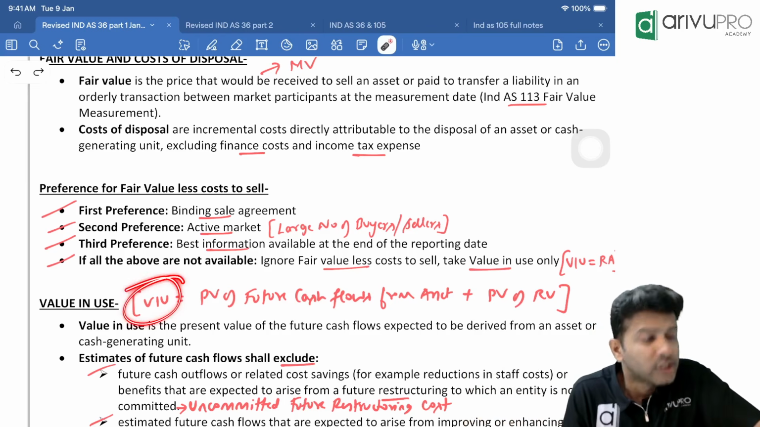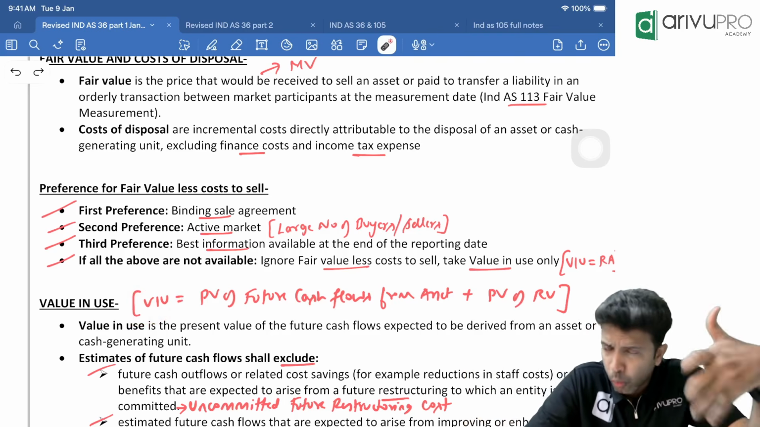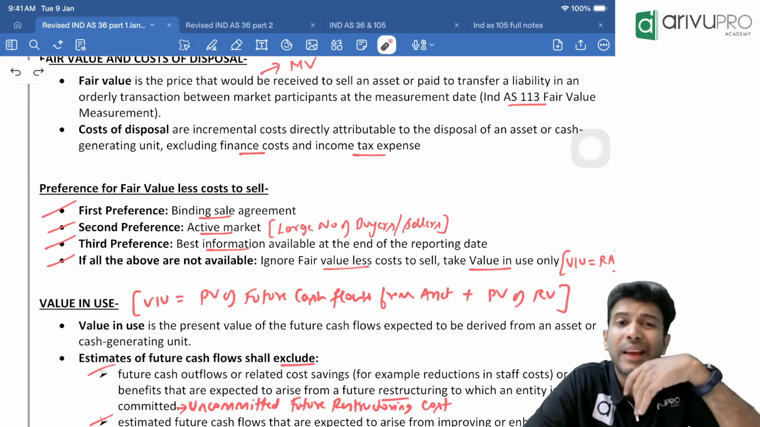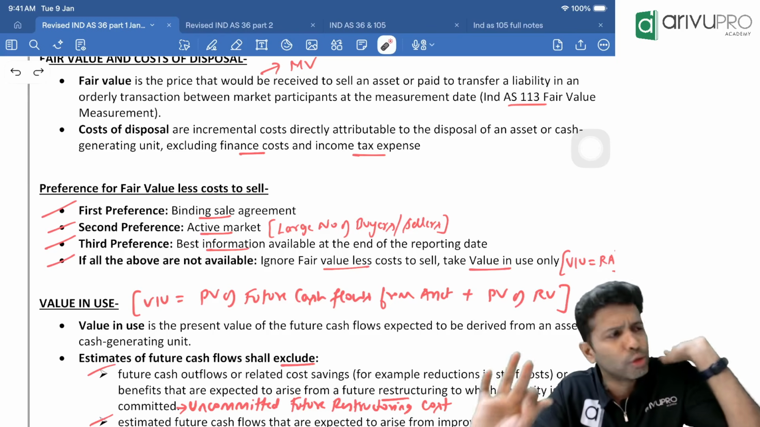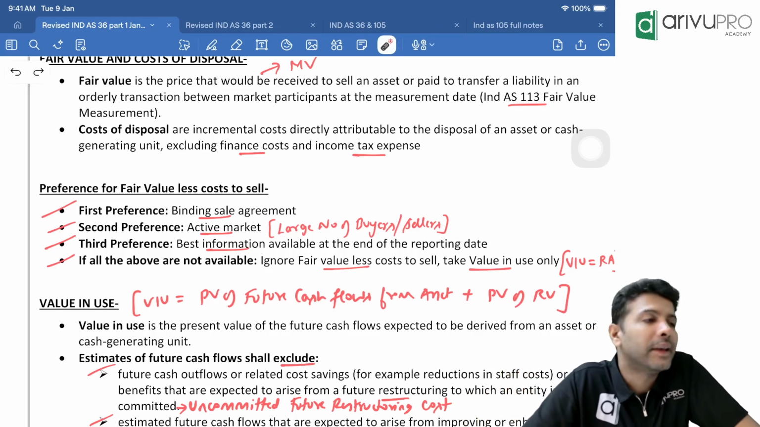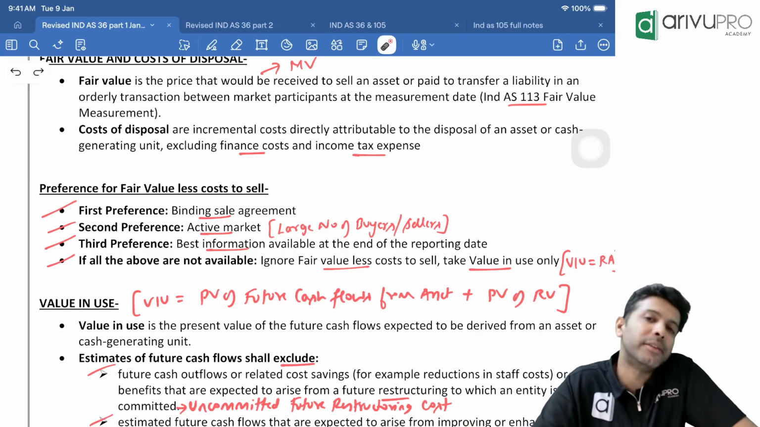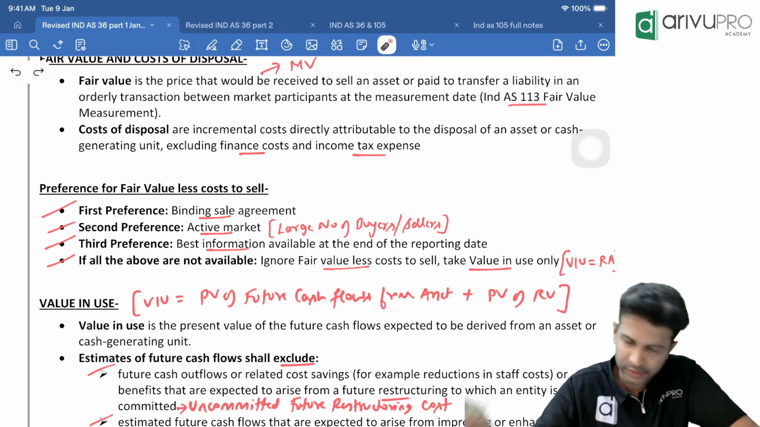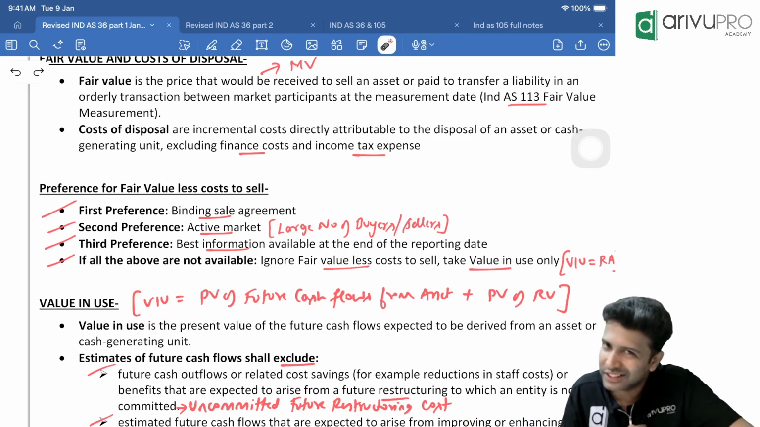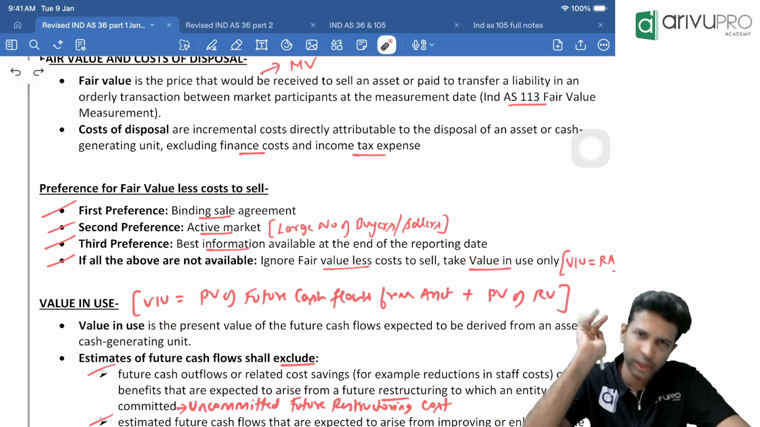Okay. So value in use, how do you get it? In simple, common language, what does value in use mean? Value in use means by using the asset, how much benefit the company can expect to receive. By using the asset, how much benefit can the entity expect to receive? That only we're calling by the fancy term value in use, or in simple terminology, VIU.